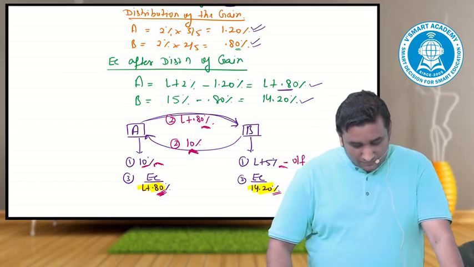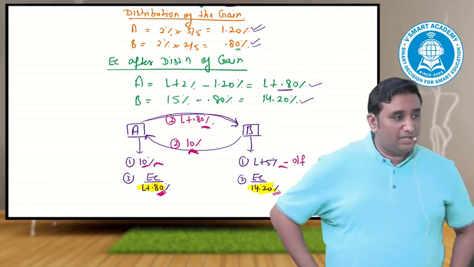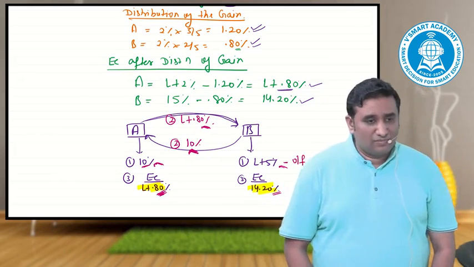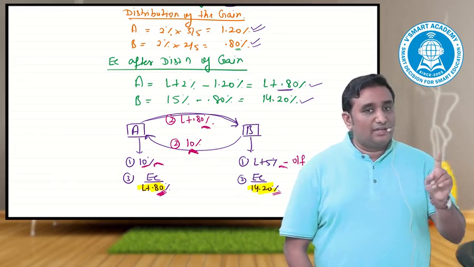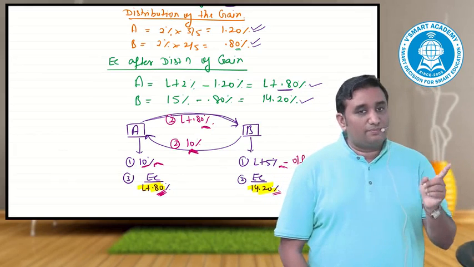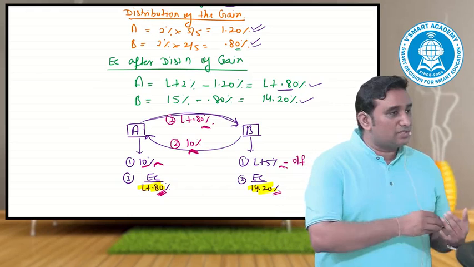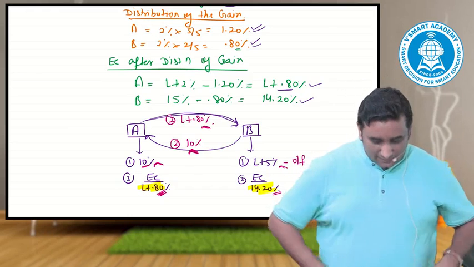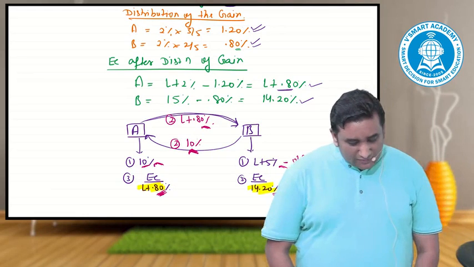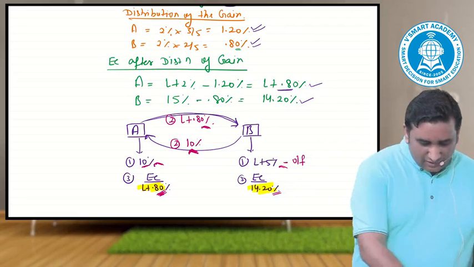And receive from B 10%. And keep your focus on the graph also. Graphical presentation helps me out a lot. Take a loan from the bank, first step 10%. Pay to B L plus 0.8. Deciding is basically I knew my net cost, hence I've taken. There are n number of permutation combination which could have been done here. Then pay to B, receive from B, that has become third effective cost.